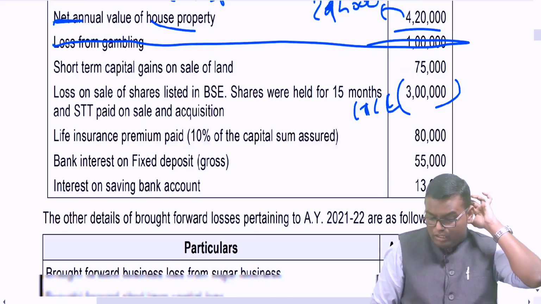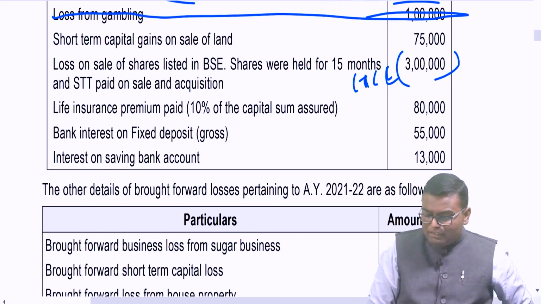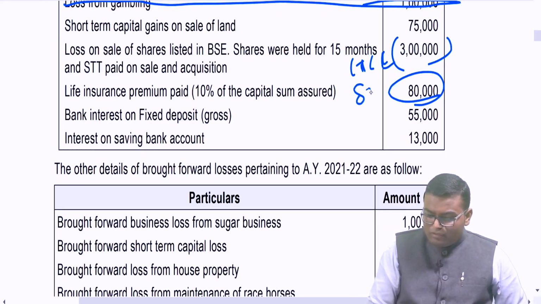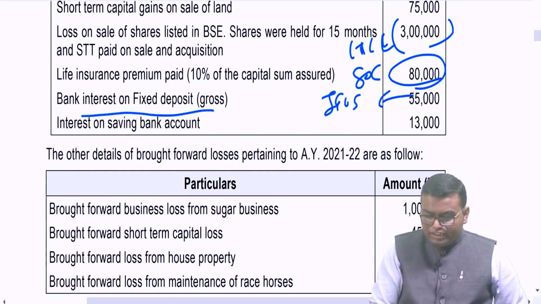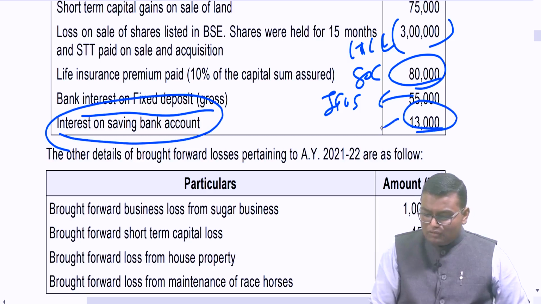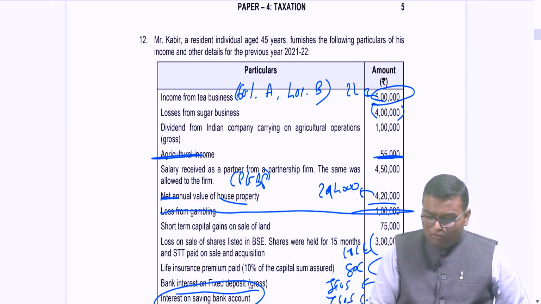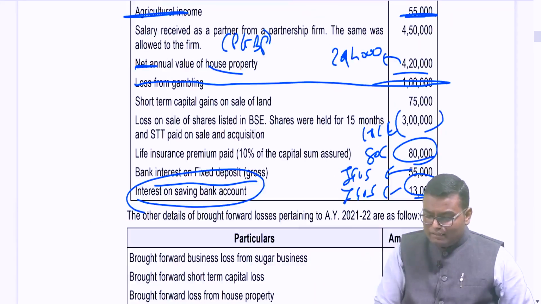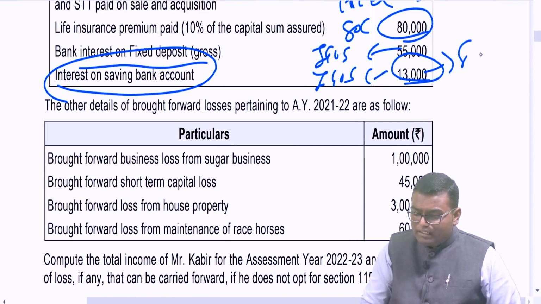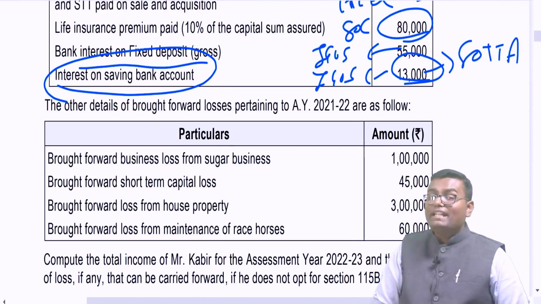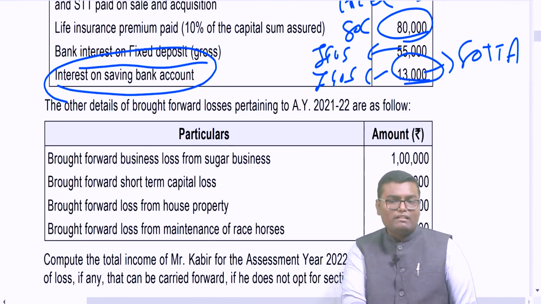Fine. Life insurance premium paid, 10% of sum assured, so 80,000 will be allowed as 80C. Bank interest on fixed deposit, this is IFOS income. Interest on savings account, this is also IFOS income. However, this person is aged 45 years, not a resident senior citizen. So whatever is the savings bank account interest, it will be allowed as a deduction under 80TTA up to rupees 10,000. You must be forgetting this in the exam.